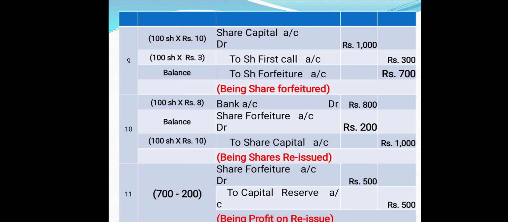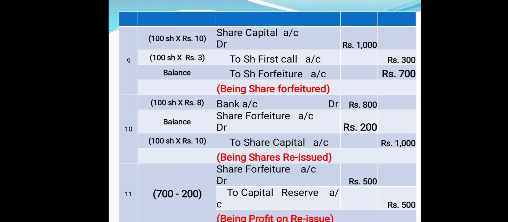In this sum, the shares are being reissued at the rate of 8. So for that, we have to journalize the entry. Bank account debit to share capital account. The actual value of share capital is 1000, but it has been sold for 800. So the face value is 10 rupees, but it has been sold for 8 rupees. It shows the loss on reissue that has to be debited. So bank account debit, share forfeiture account debit to share capital.